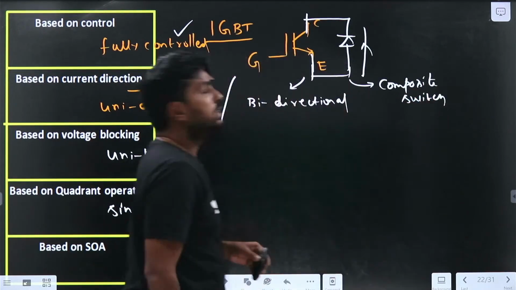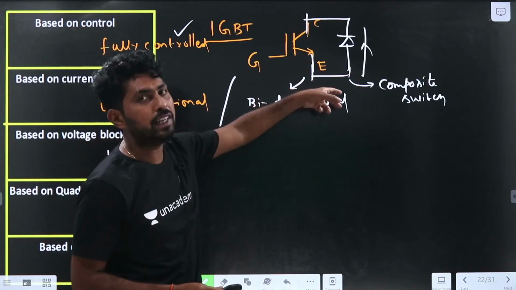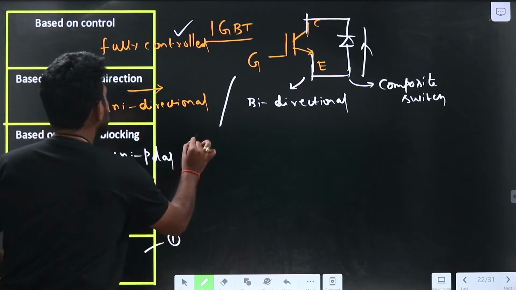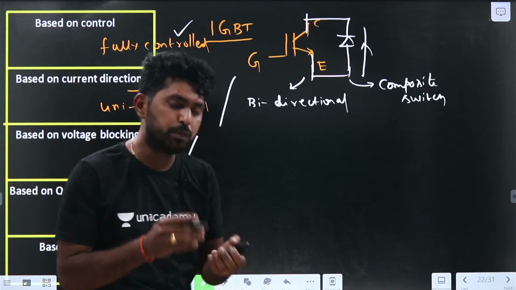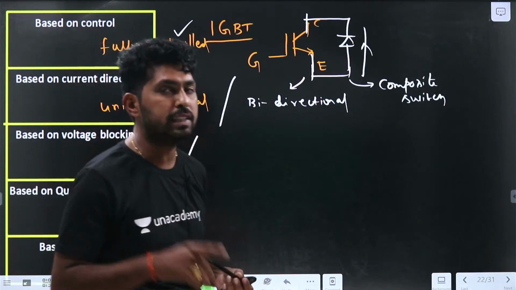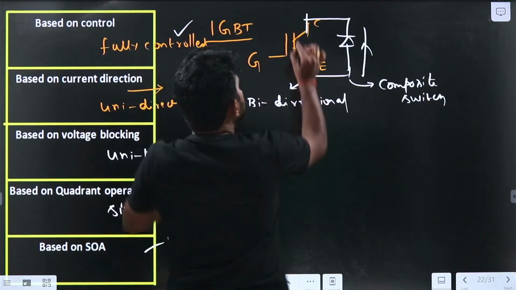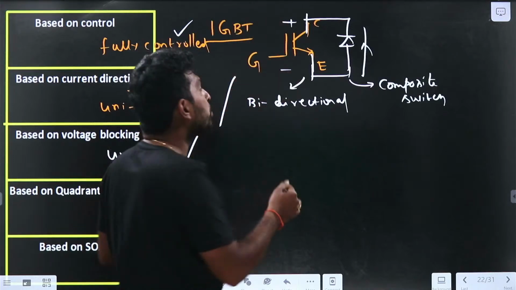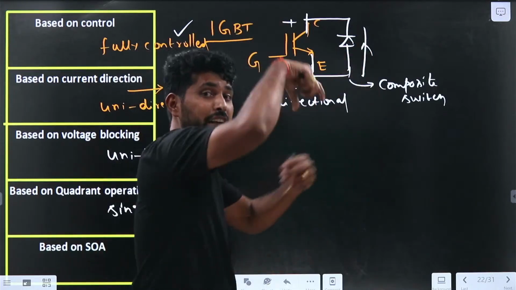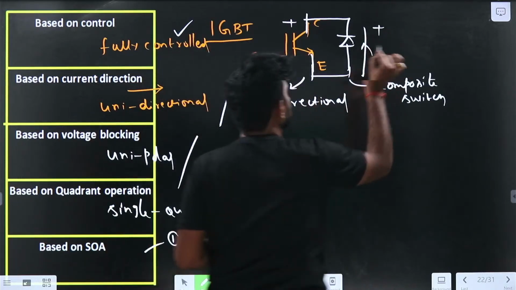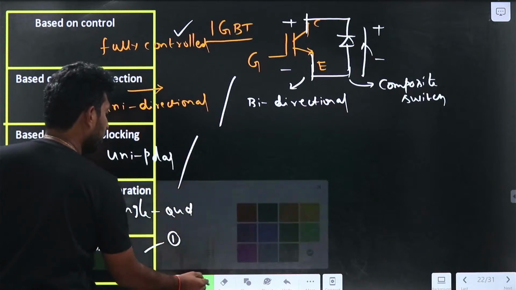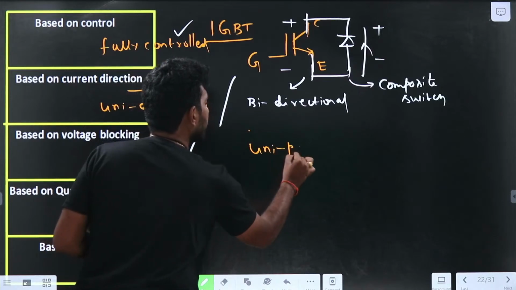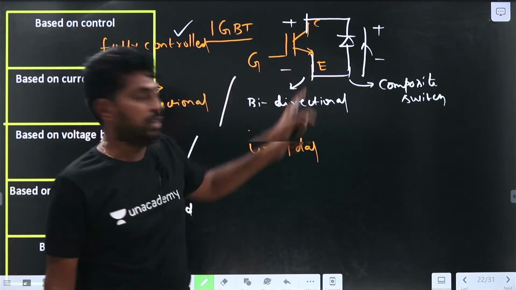Here we have connected the diode anti-parallel with the IGBT. Now, is it blocking positive voltage or negative voltage? It is blocking only positive voltage, as we discussed for the MOSFET. The IGBT blocks the positive voltage, and if I take the reference polarity of the positive voltage like this, the diode is also blocking in the same manner, because the diode is connected in the reverse direction. So this composite switch is a unipolar device.